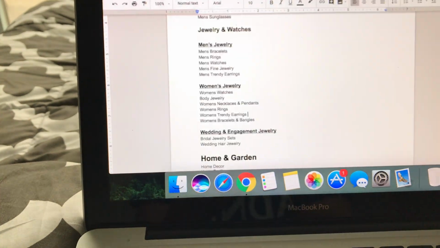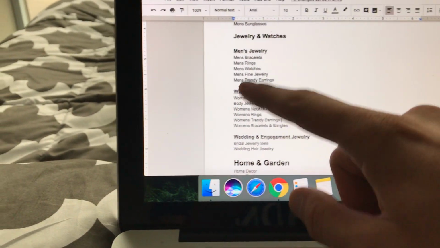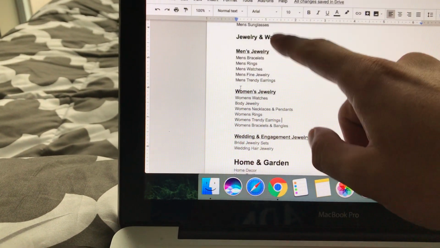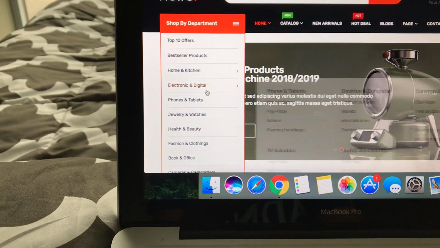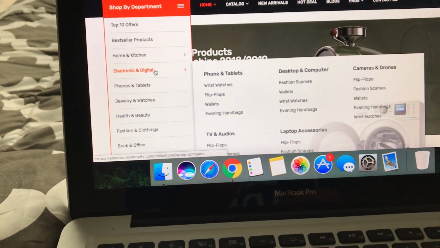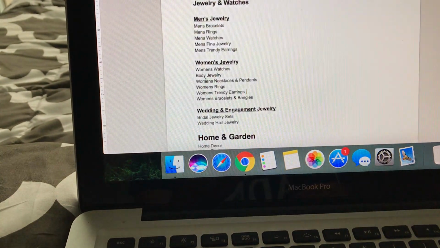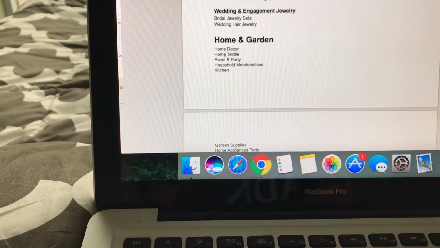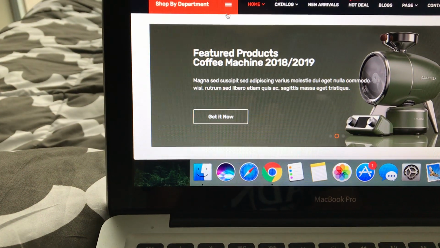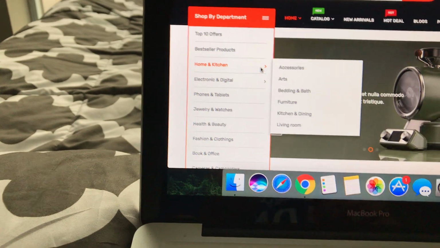If it has many of these underneath the department, it should look like this, right? But if it only has one, like home and garden, I think home and garden is the only one that has it, it should look like this, like that, right?